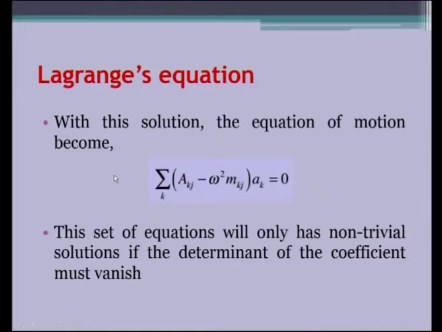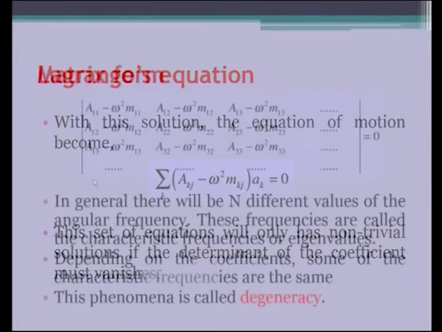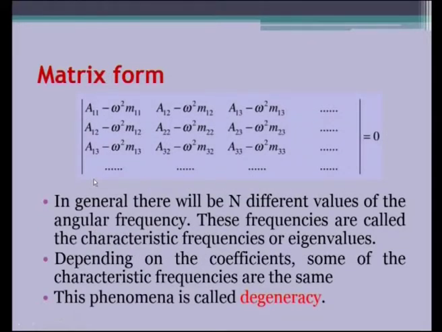This set of equations will only have a non-trivial solution if the determinant of the coefficients vanishes. See, this is the determinant which runs for the n cross n matrix, which takes care of all the n degrees of freedom. So, in general there will be n different values of the angular frequency.